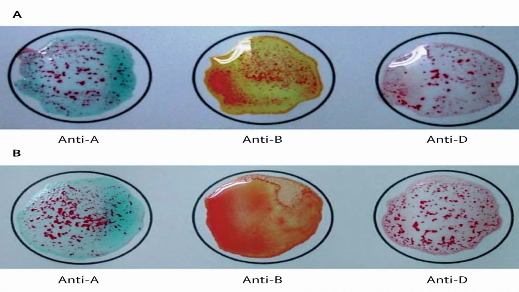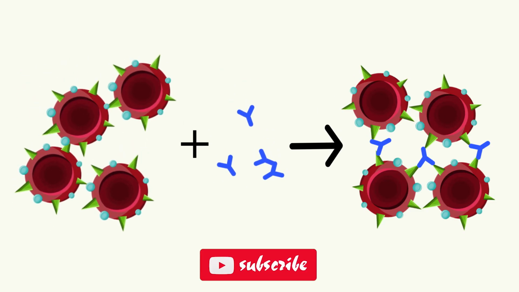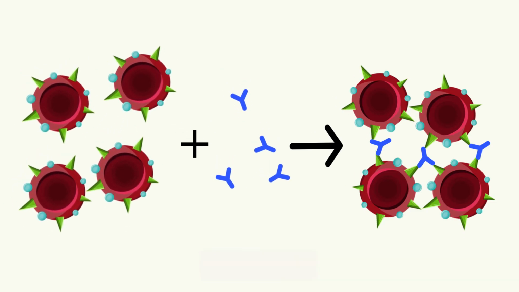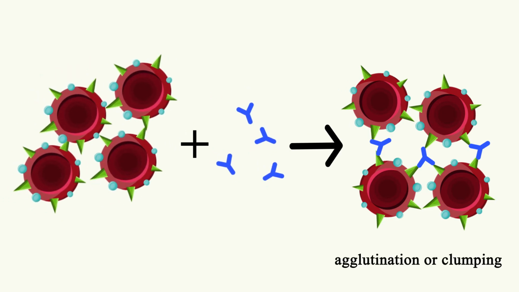Now, you may wonder how to check your blood group. It's a simple test based on an agglutination reaction. When red blood cells carrying one or both of the antigens are exposed to the corresponding antibodies, they interact with each other to form visible agglutination or clumping.